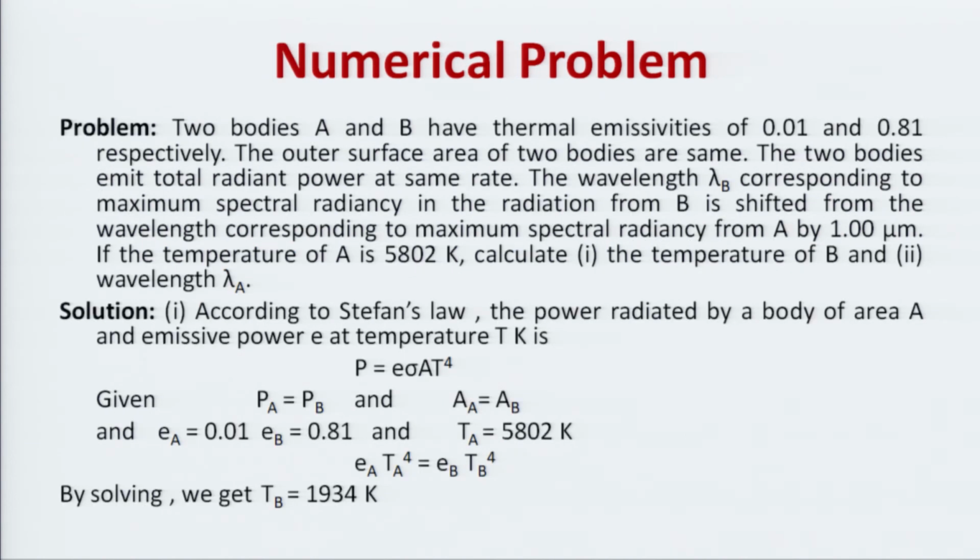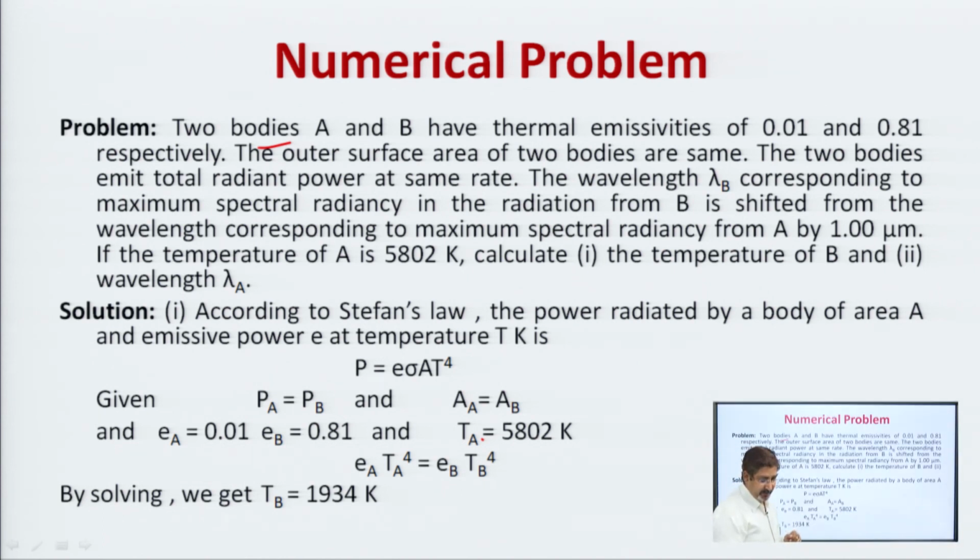The two numerical problems we can understand very easily. Two bodies A and B have thermal emissivity given, the outer surface areas of the two bodies are the same, and the two bodies emit total radiant power at the same rate. So, P1 is equal to P2, or PA is equal to PB, and the area is the same. We have this formula, Stefan's law, we can put in the values of EA and EB and TA given, and we can solve and get TB. These questions come in the examination.